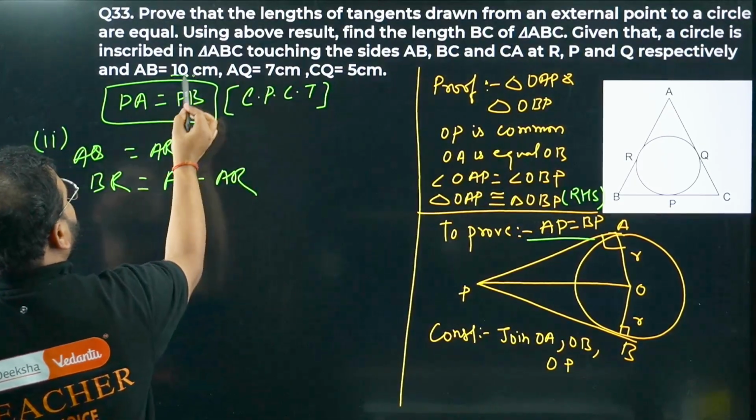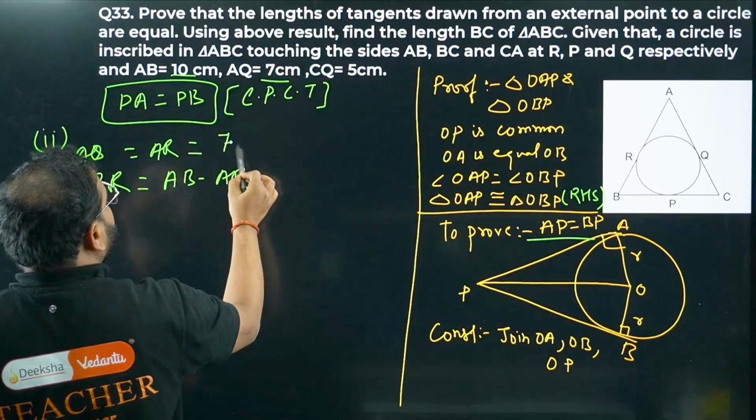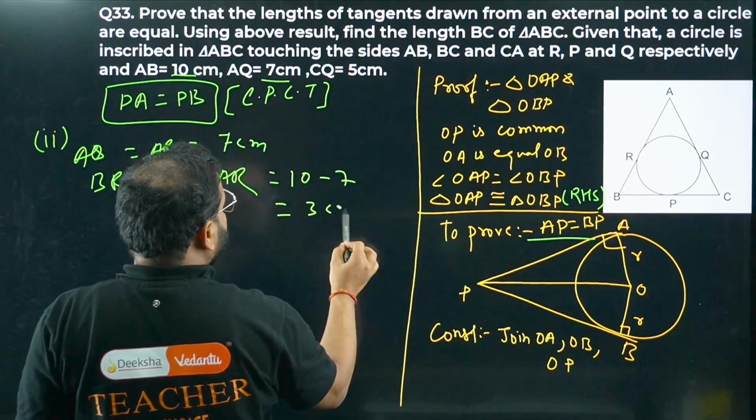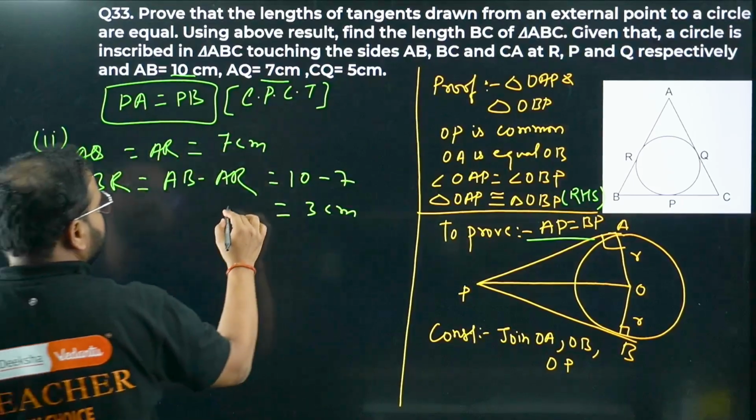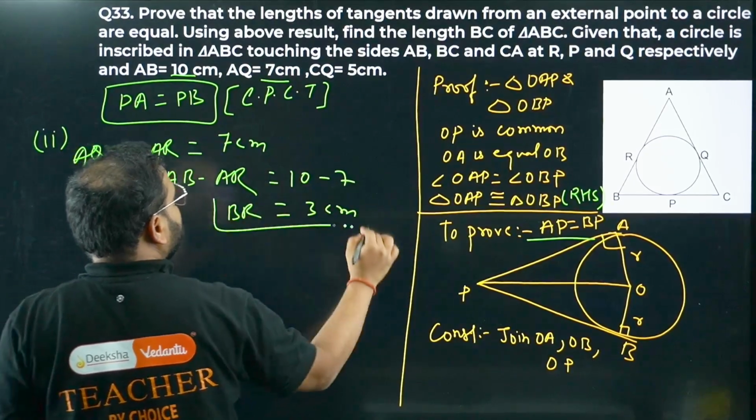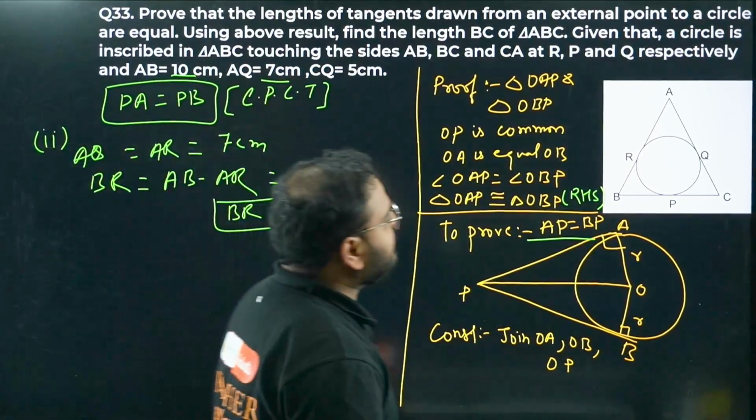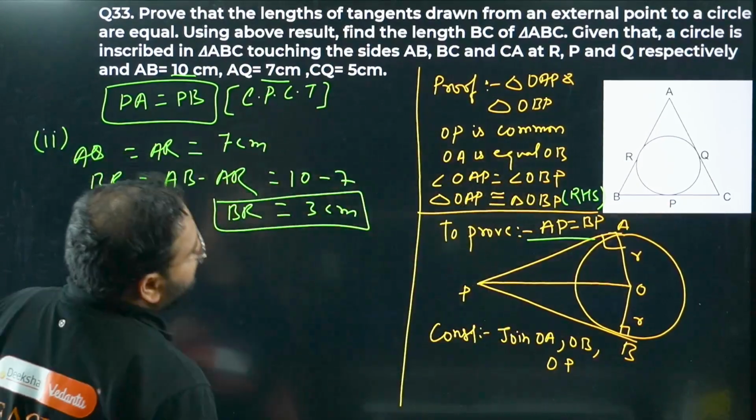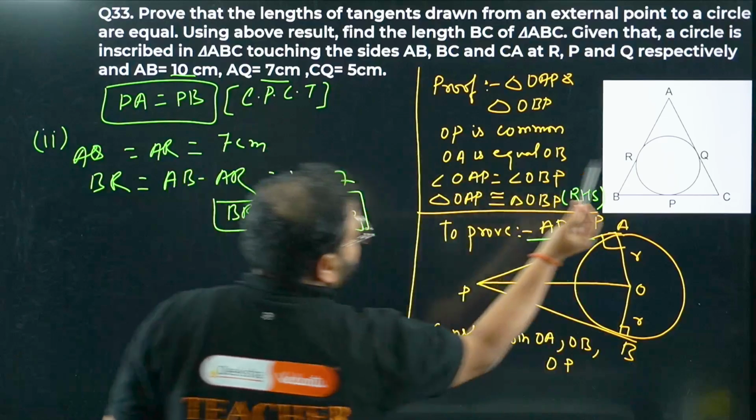AB minus AR. What is the AR value? AQ is given 7, right? So it will be coming as 10 minus 7. How much is that? 3 centimeters. So we are getting, bacha, BR is 3 centimeters. Chaliye, BR is 3 centimeters. Now in the same way, what is going to be, bacha? They have also given the length of CQ. Length of CQ, please check here. CQ is given.